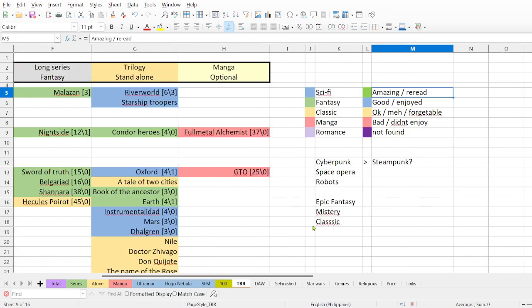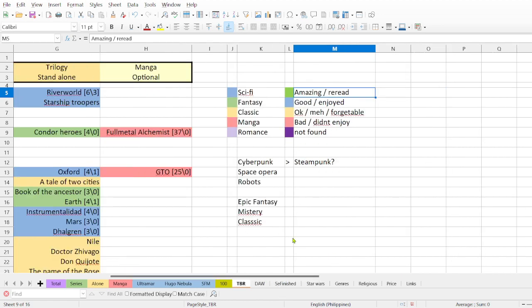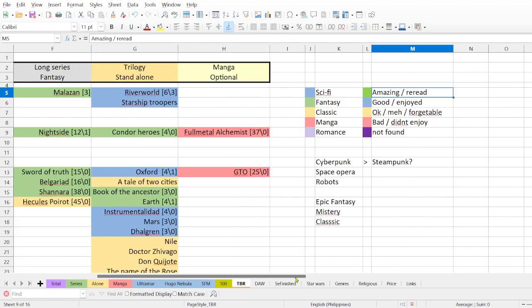So, and well, these are the genres, the types of books that I would like to read, like cyberpunk, space opera. I like books about robots, maybe steampunk, but I'm not sure about that. I like epic fantasy, well, and so on.